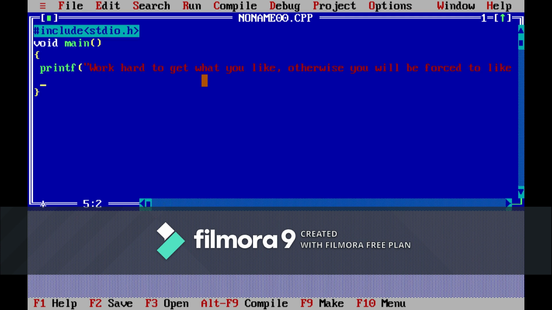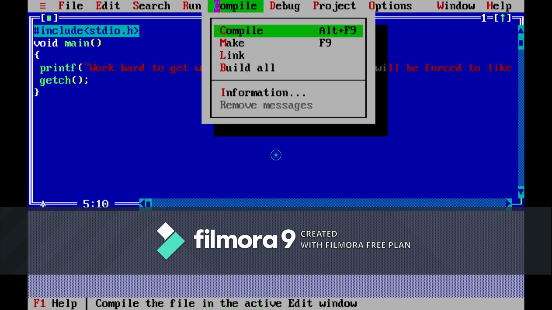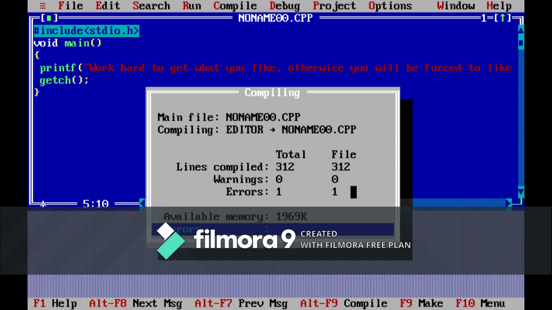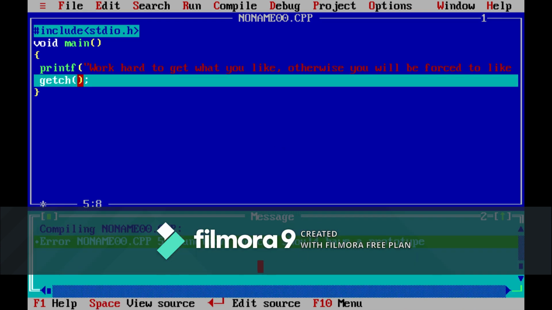To display this, I have to use the getch function. Now let me compile my code. By pressing Alt F9 you can compile. Now it is showing one error. Let's see what that error is.